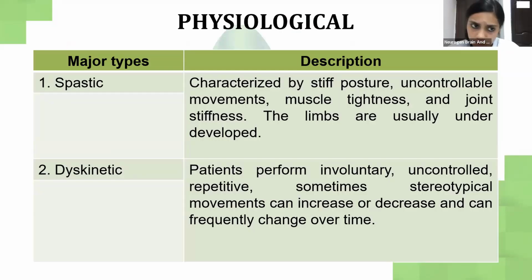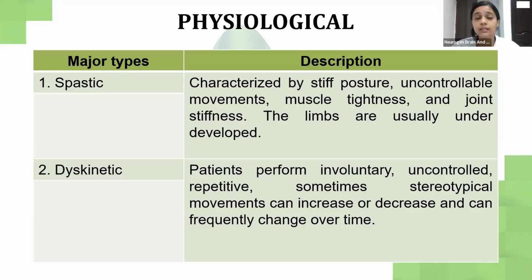Moving on to the physiological classification, which tells us about spastic, dyskinetic, ataxic, and mixed. So what do you mean by spastic? Spastic over here means it is characterized by stiff posture or muscle tightness or stiff joints, which are usually underdeveloped. The muscles are not loose, they are very firm and stiff. You will feel that there's stiffness in the muscles.